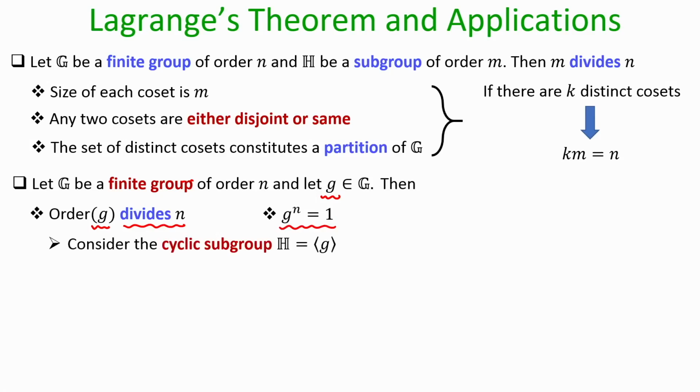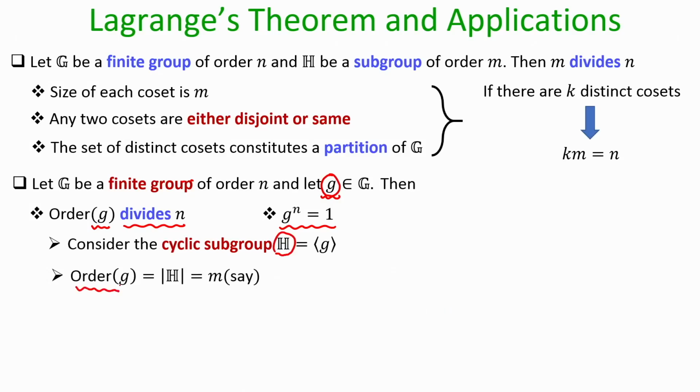Okay. And the proof again is very simple. Imagine we construct a cyclic subgroup H by taking different powers of the element g. Why will it be a cyclic subgroup? We have already proved a few slides back that if you take any group element from the parent group and compute different powers of that element, it will give you a cyclic group. So, I constitute the subgroup H by taking different powers of the element small g, and say